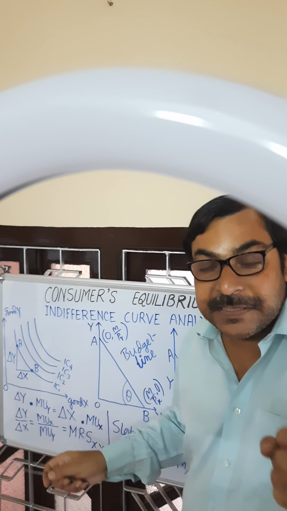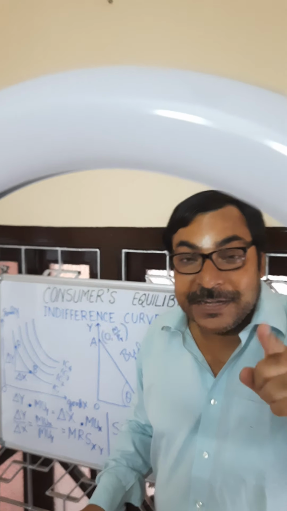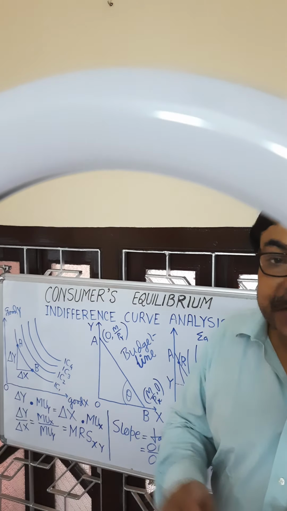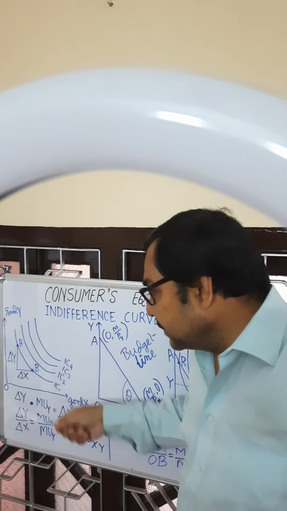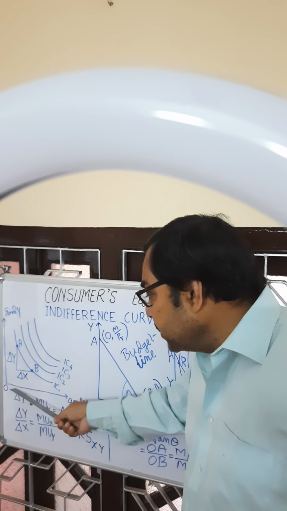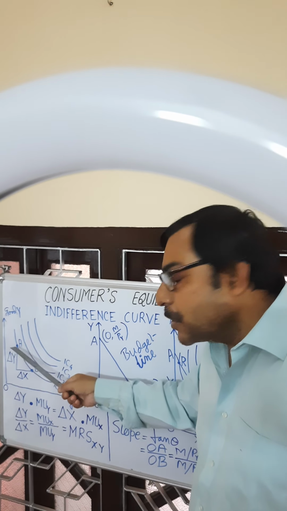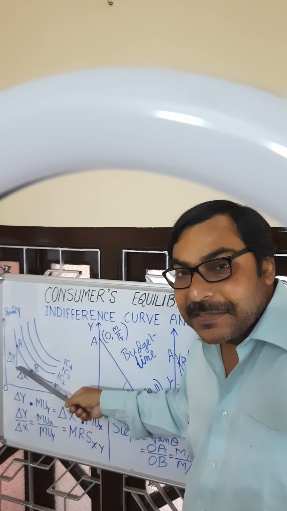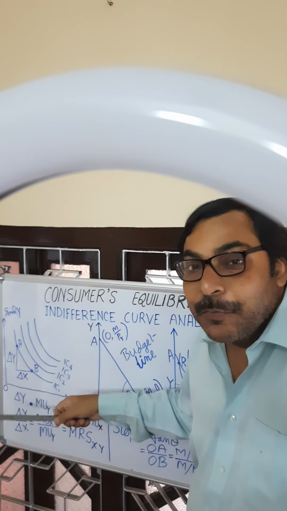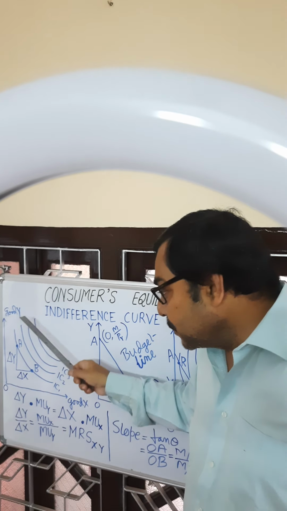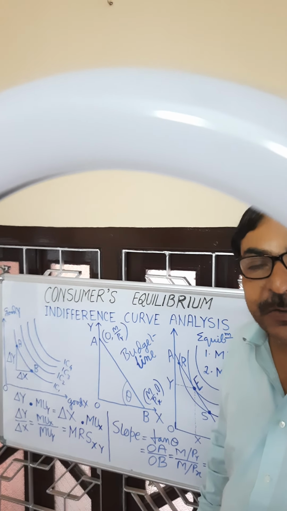Curve becomes convex if one variable increases at an increasing rate or decreases at a decreasing rate due to change in another variable by equal increment. We had discussed it earlier that if consumption of X increases by equal increment, then consumption of Y will decrease. But this rate of sacrifice of consumption of good Y will gradually decline. It will decrease, but it will decrease at a decreasing rate. So it is convex downward.